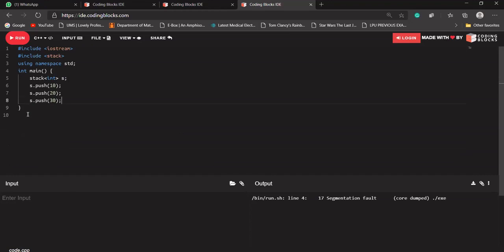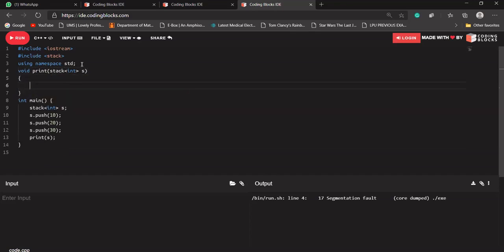If at some point we want to print the data in our stack, let's say I'll design a print function for it, and I'll pass my stack here. So let's say void print, I want to print, let's say, a stack. The stack will be passed through it. It will be a pass by value, not a pass by reference.